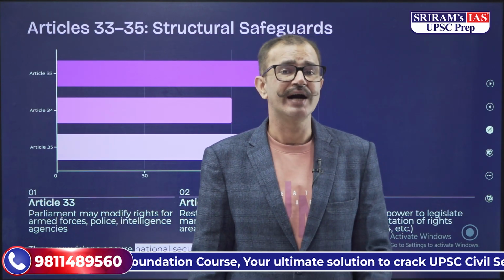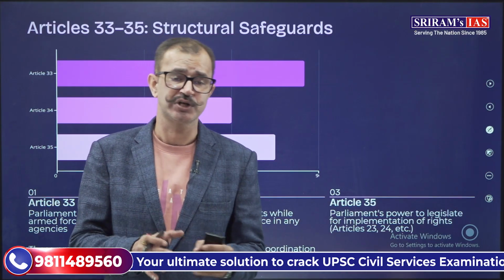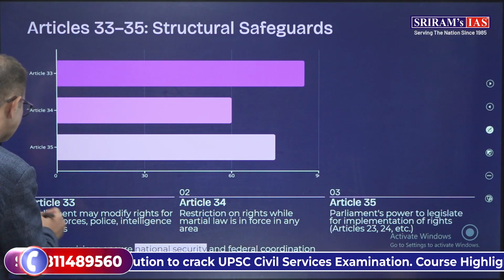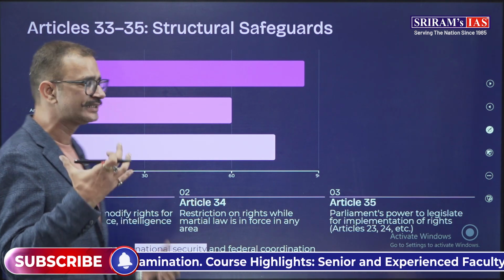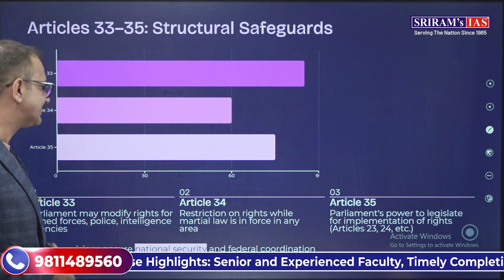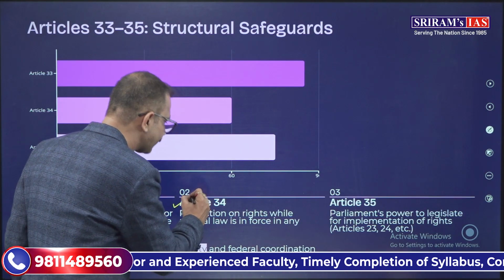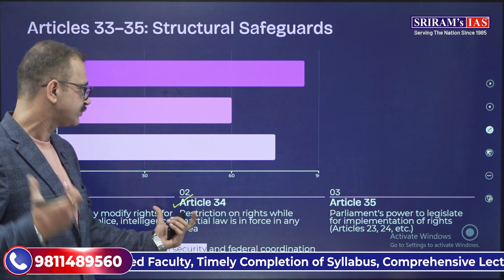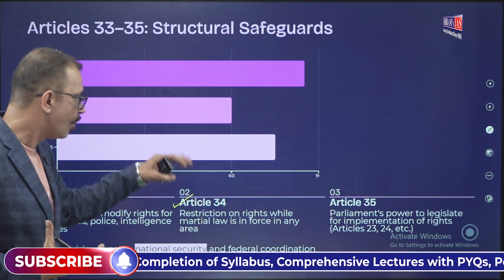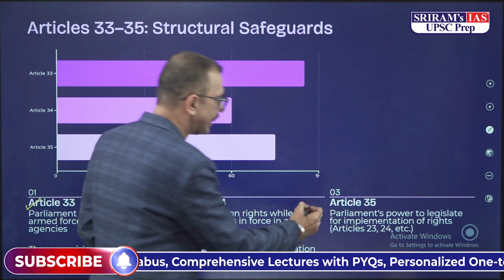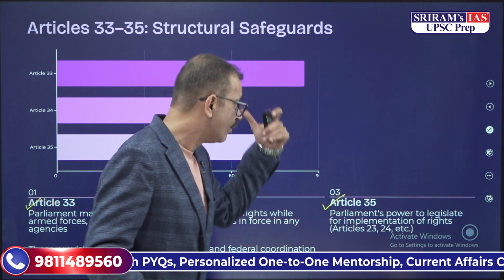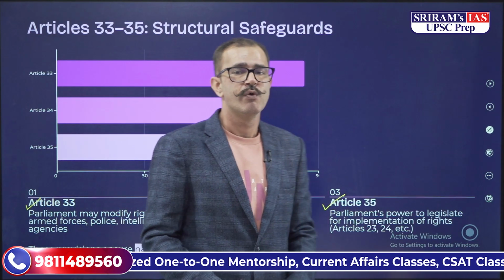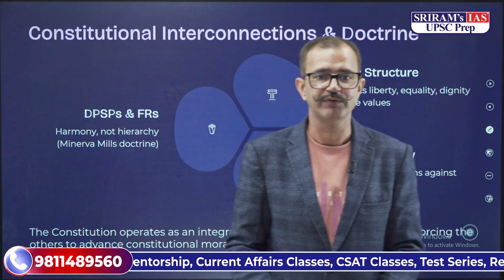Now when it comes to Articles 33 to 35, they are structural safeguards. Article 33 lays down that Parliament may modify rights for the armed forces, the police as well as intelligence agencies. Article 34 provides restriction of rights while martial law is in force in any area, and Article 35 provides that Parliament has the power to legislate for implementation of the rights given under Part 3 of the Constitution.